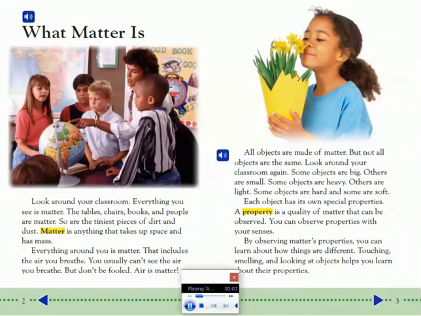What is matter? Look around your classroom. Everything you see is matter. The tables, chairs, books, and people are matter. So are the tiniest pieces of dirt and dust. Matter is anything that takes up space and has mass. Everything around you is matter. That includes the air you breathe. You usually can't see the air you breathe, but don't be fooled. Air is matter.